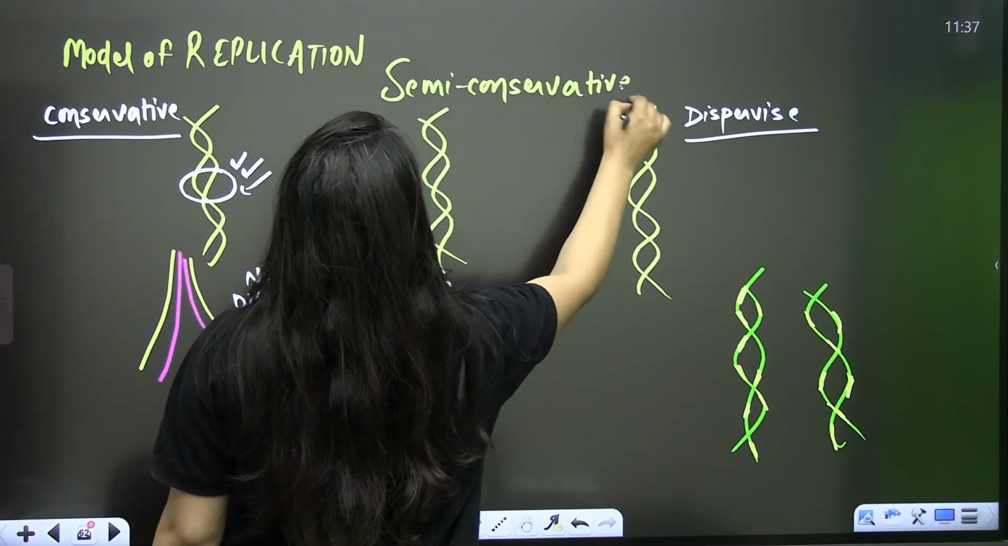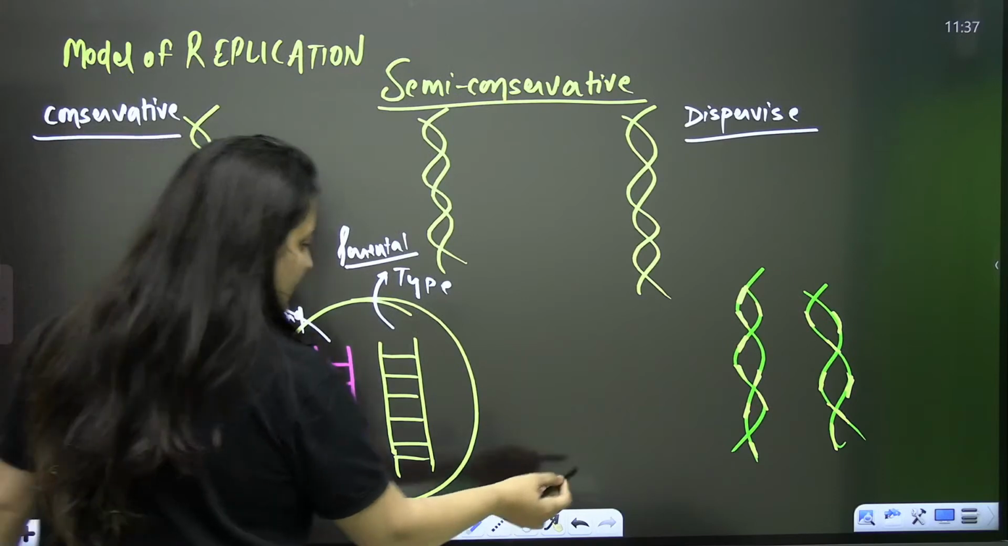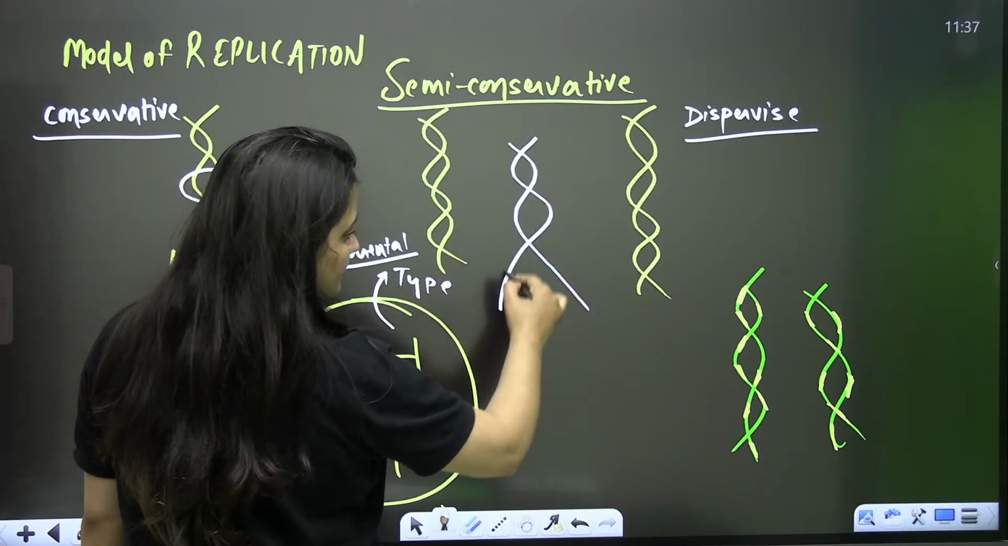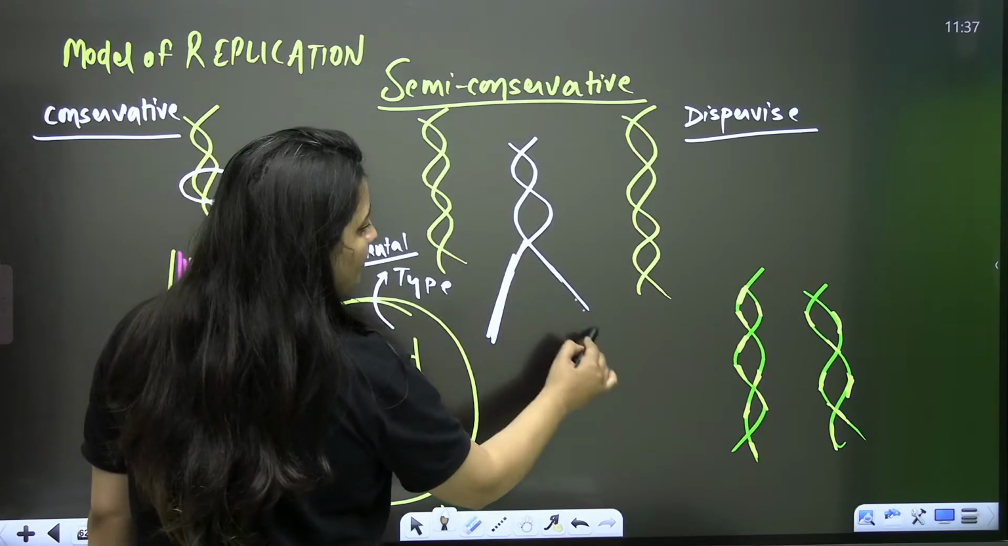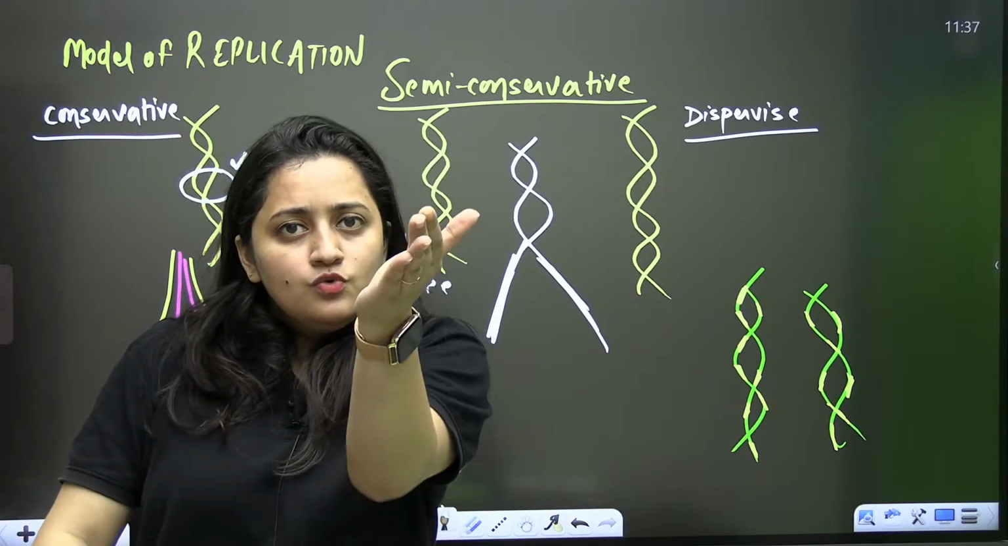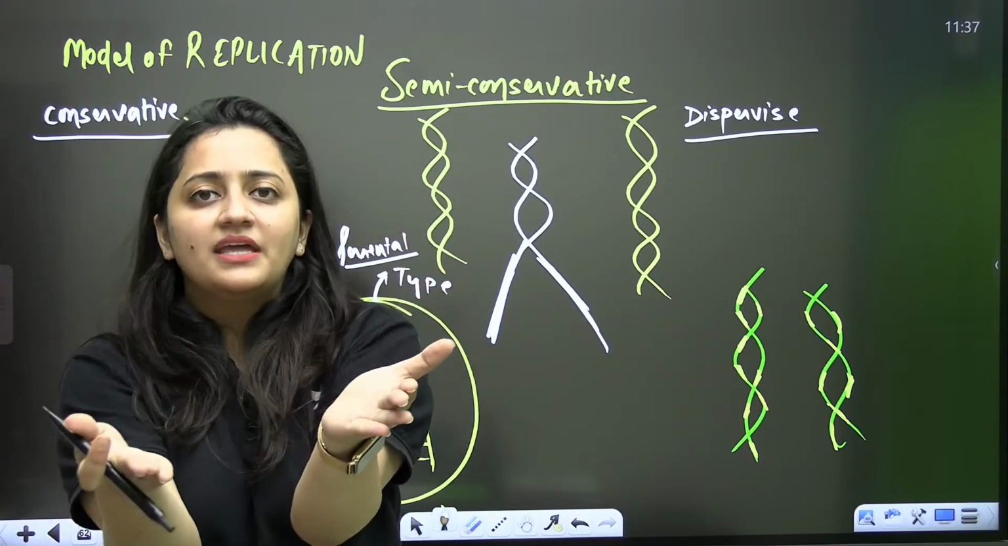In the semi-conservative mode of DNA replication, what is happening? The parental strands will open, and they will behave like the template. Why do we use the word template? Template means you are actually using that part to make something else, right?